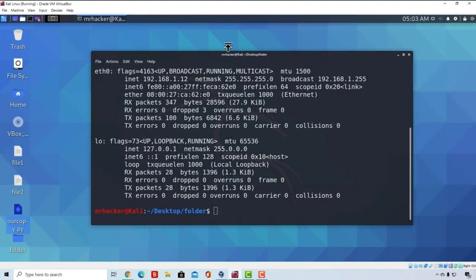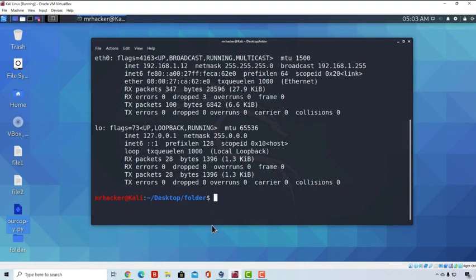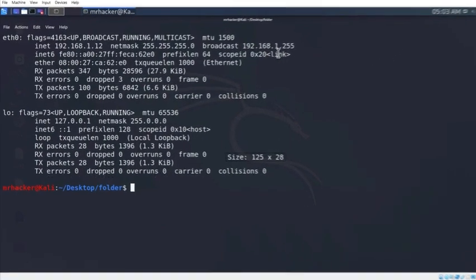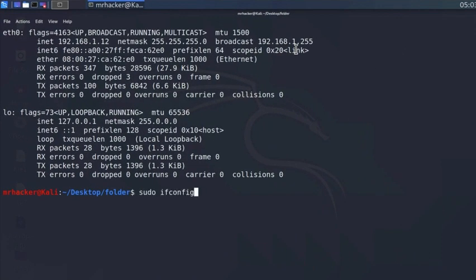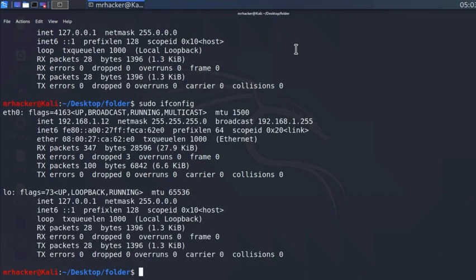So let me enlarge the terminal so we can see the entire output. Let's just fully enlarge it and run the command once again. And by the way, you can navigate to the previous commands using the upper and lower arrow. So I can navigate between all the commands that I ran previously, and here is sudo ifconfig. And this is the output of my ifconfig command. For you, this will probably be different.